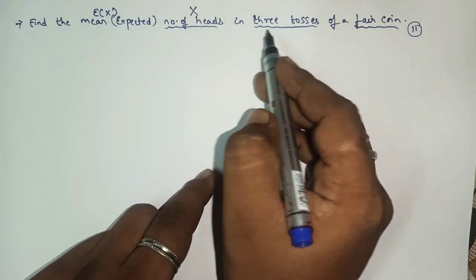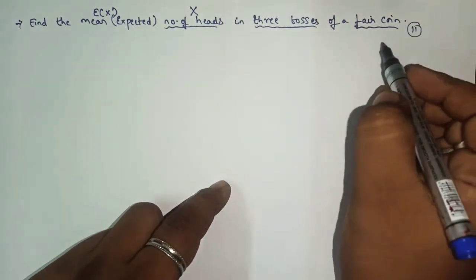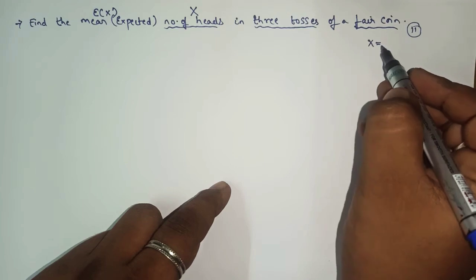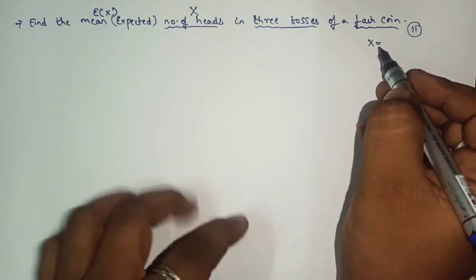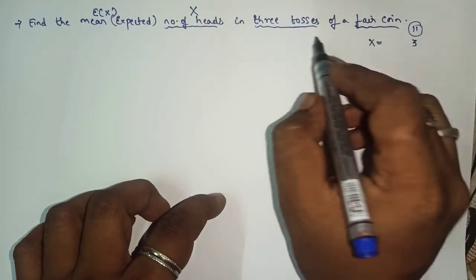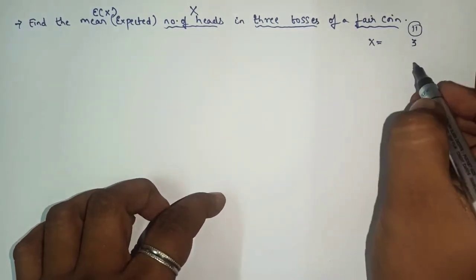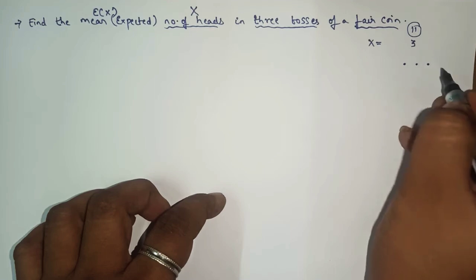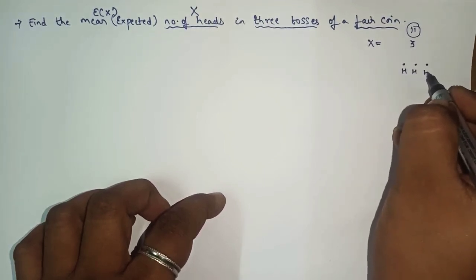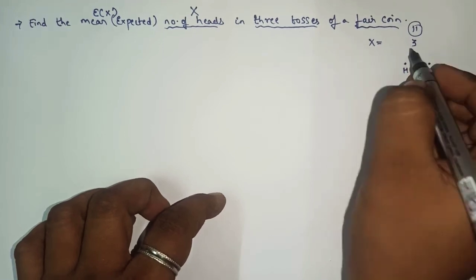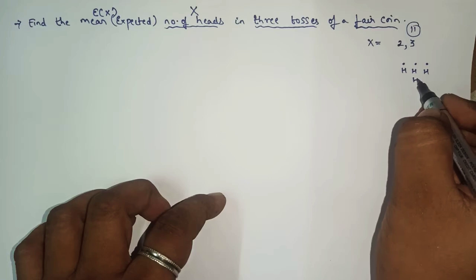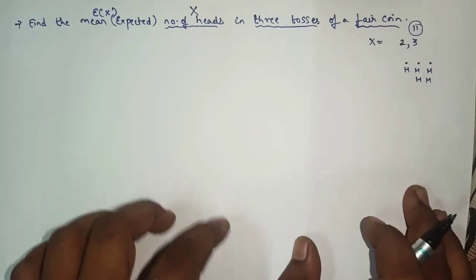Can I say if three coins are tossed, the value of x, that means the range of x, will be what? It will contain three heads. If three coins are tossed, head will appear on all three coins, or else two heads will come on any two coins.